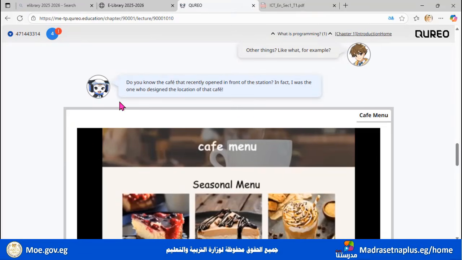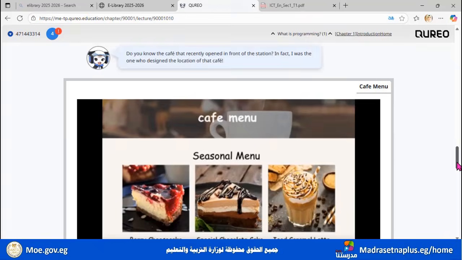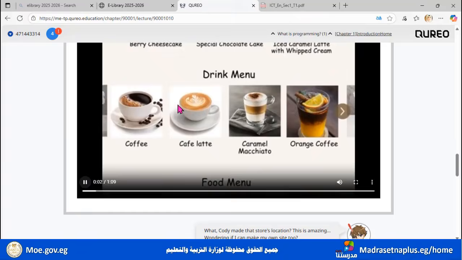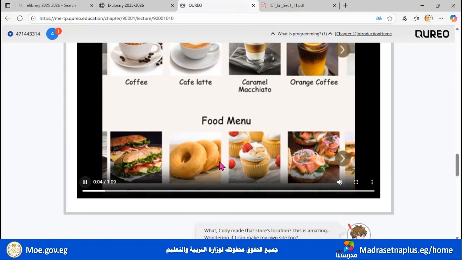Well, Cody gives us a surprise. "Do you know the cafe that recently opened in front of the station? In fact, I am the one who designed the location of the cafe. Look here, this is the cafe menu." And Cody created all of these.